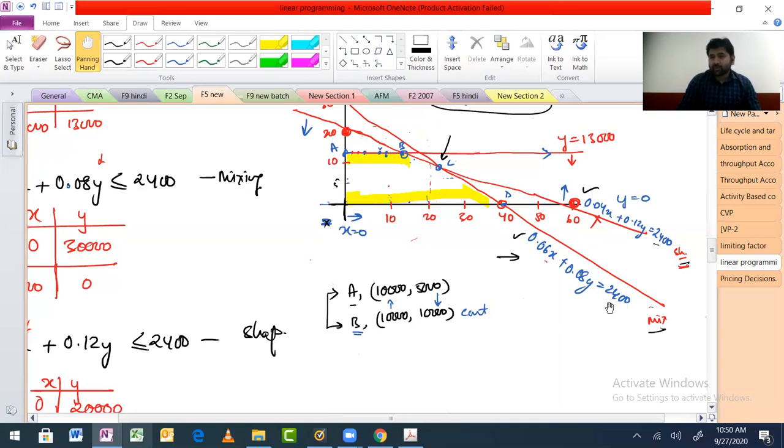We have 2,400 hours, right? We must be using maybe 2,200 or 300 hours here. Do you get my point, what I'm trying to say? Do you understand? I'm saying that the feasible point is on top of the intersection of which two lines. In this case we have mixing and shaping, so these two resources are fully utilized and there will be slack in the remaining.